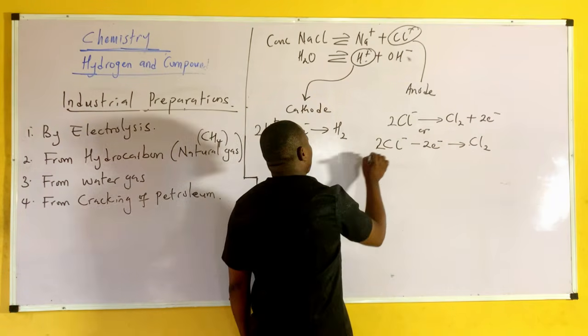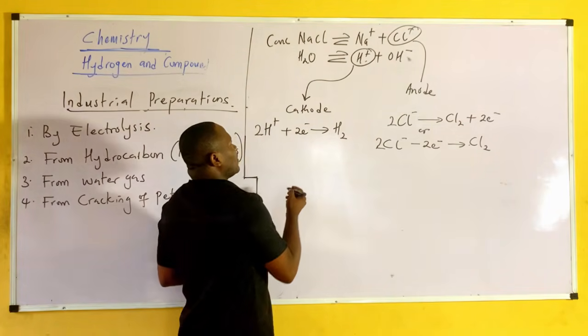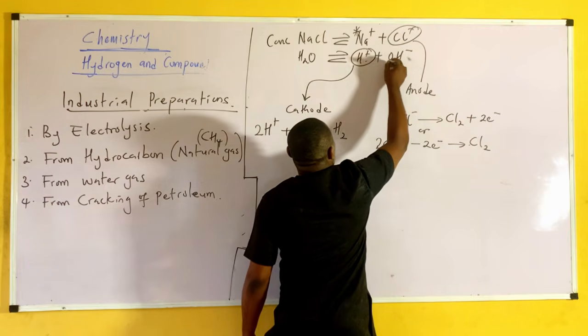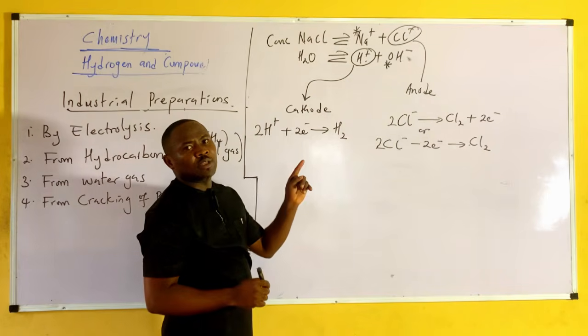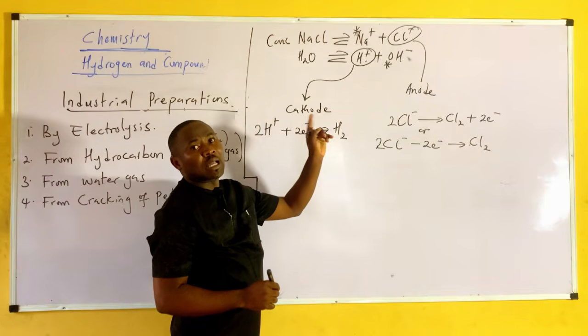Any of them is allowed. We did this in our electrolysis class. So we now say that the leftover in the solution will be sodium and OH. Hence, the solution of the electrolyte will be alkaline.